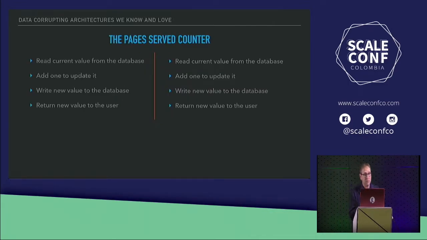The value could be 1, could be 2. We don't really know. We have no idea. So, again, back to this. The interesting thing here is that the operations that are going to happen on the left-hand side and the operations that are going to happen on the right-hand side, we don't know what order those are going to happen in, right?